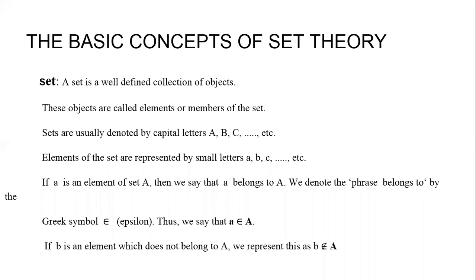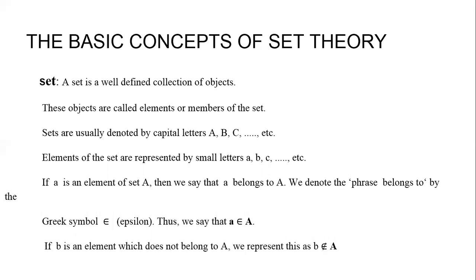Capital A represents the set. Similarly, a set of vowels is A, E, I, O, U. The set elements are represented with small letters, whereas the set is represented with a capital letter.